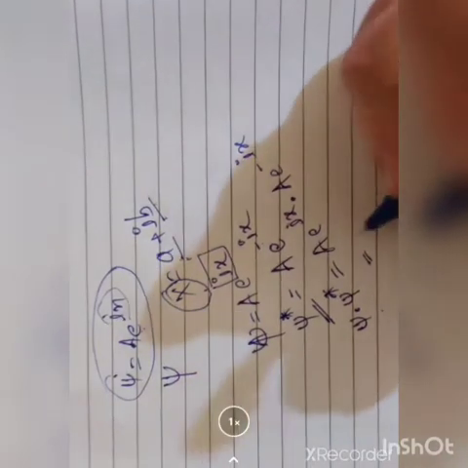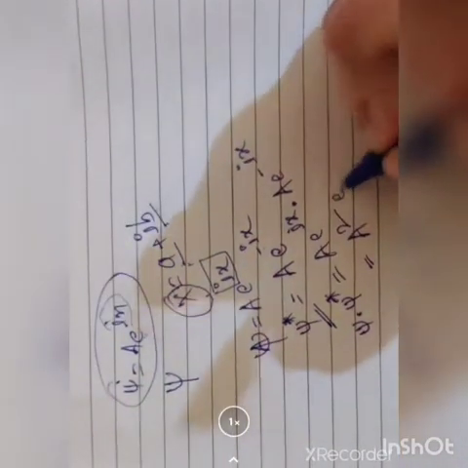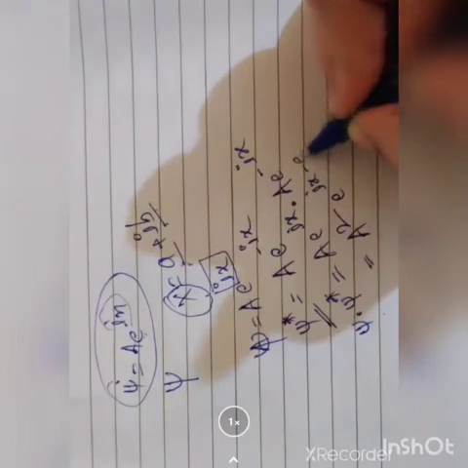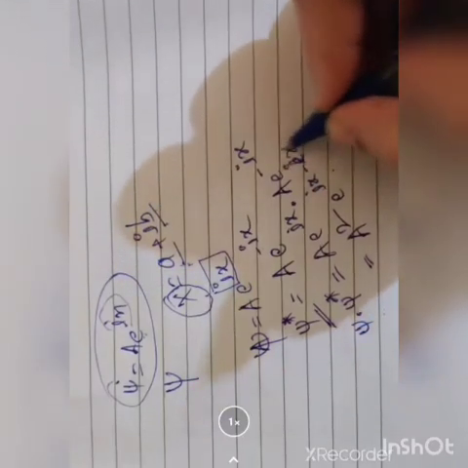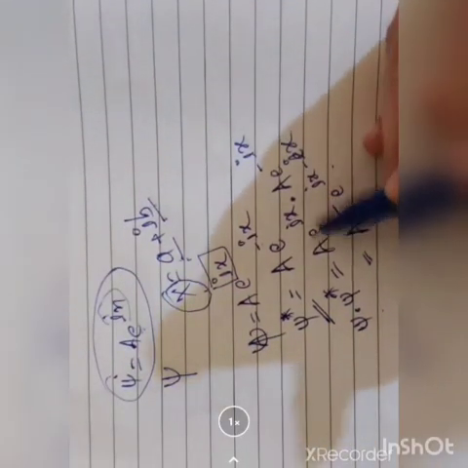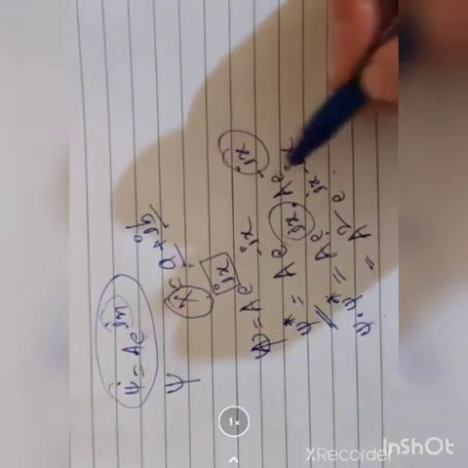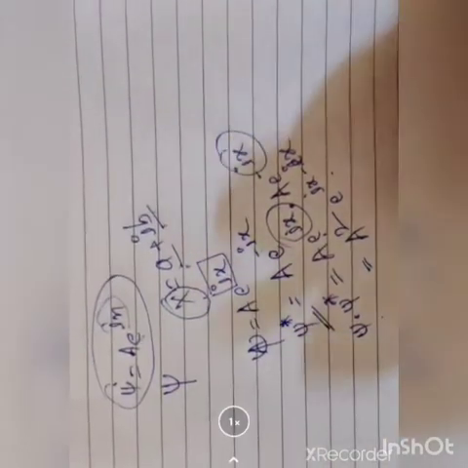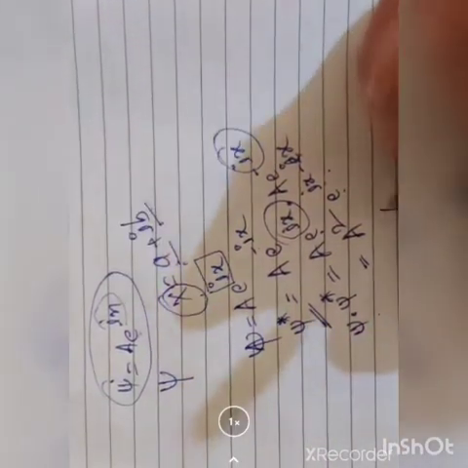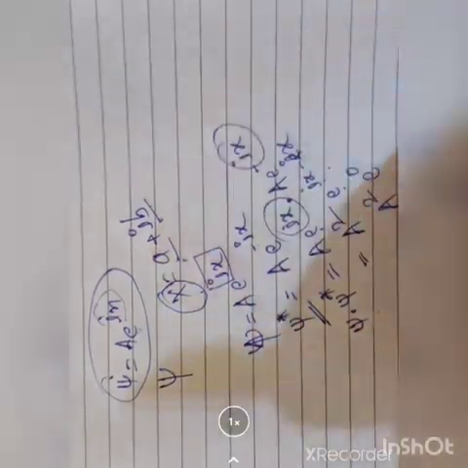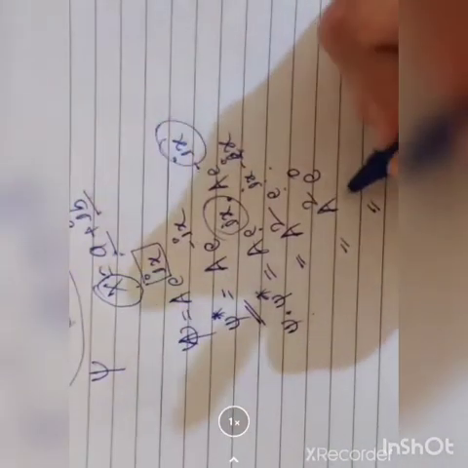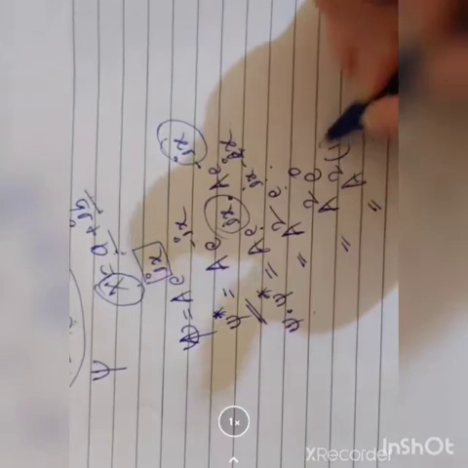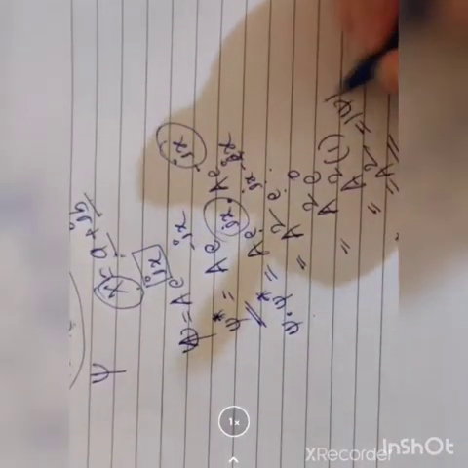A into A is A square, a constant, and e raised to ix minus ix is e raised to 0. What is e raised to 0? 1. Okay, then A square. So psi into psi star is also mod psi square.